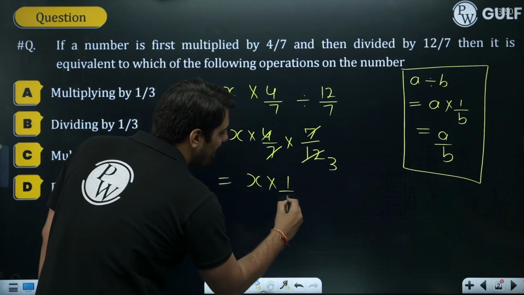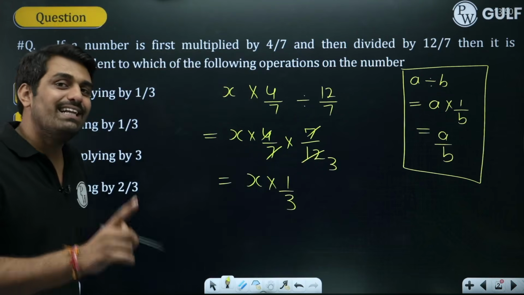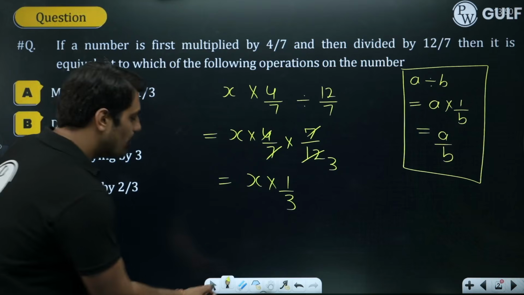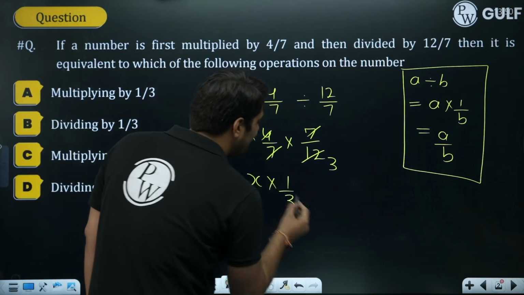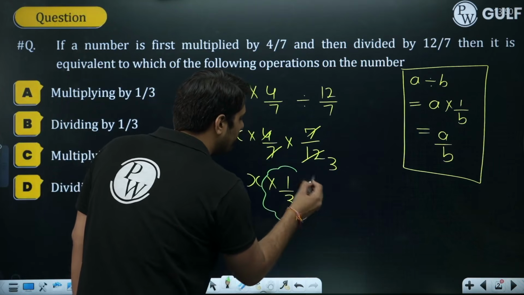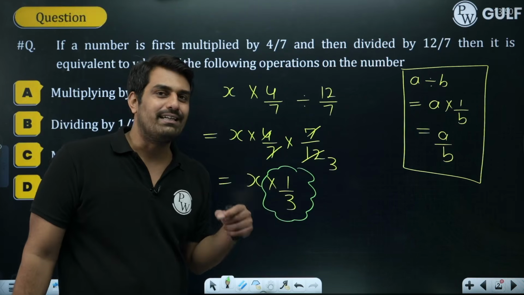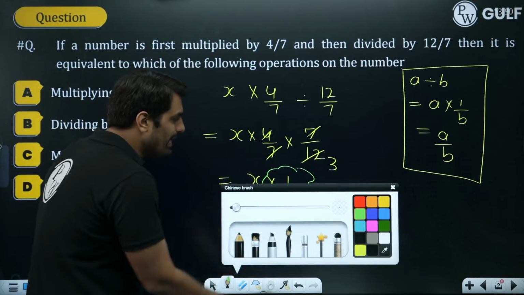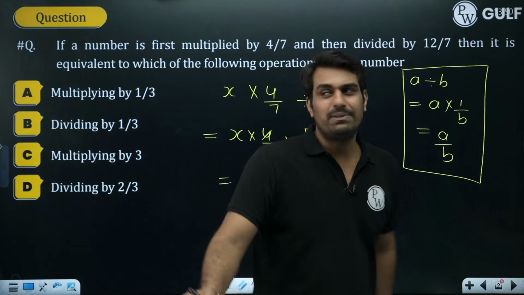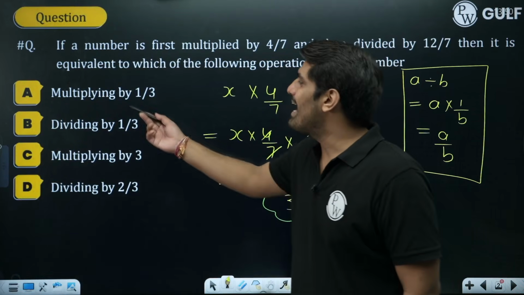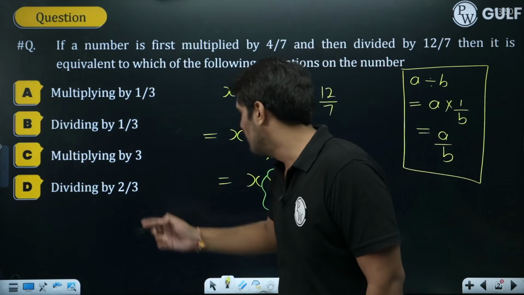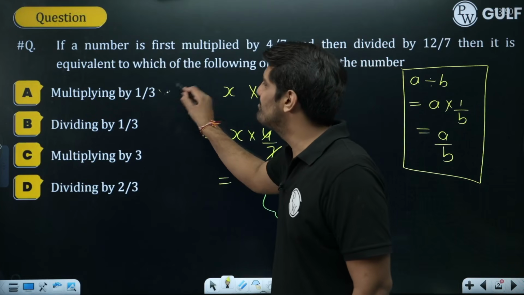X is being multiplied by 1 by 3. If you observe, ultimately one operation is being conducted. What is that operation? The operation of multiplication is being conducted over here, and that operation is being conducted along with the number 1 by 3. So what will the final answer be? Looking into the options we have, we have multiplying by 1 by 3. Any other option? No. This seems to be the perfect one and this seems to be the answer.